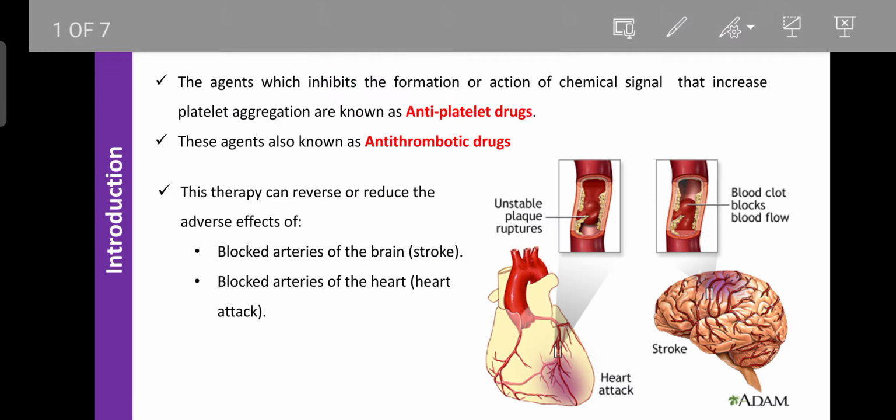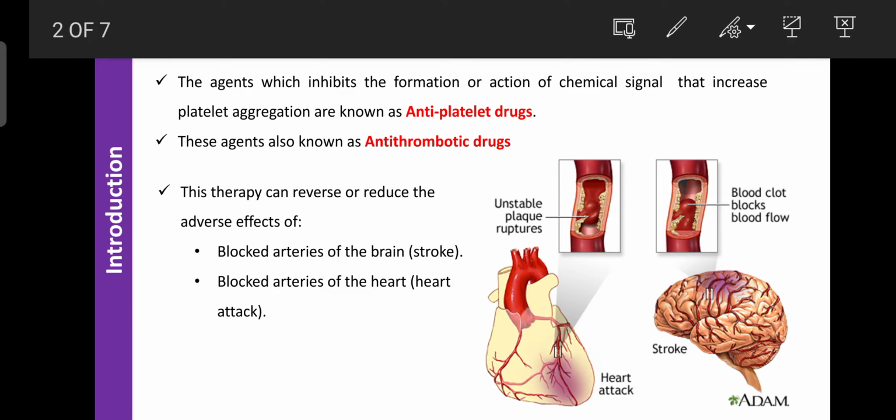Regarding the introduction, first we should learn the definition. These are agents which inhibit the formation or actions of chemical signals that can increase platelet aggregation. Due to any injury, or if the platelet number increases, certain signals are produced. That information is shared with neighboring platelets or cells, which then also get involved in the adhesion process or platelet aggregation.